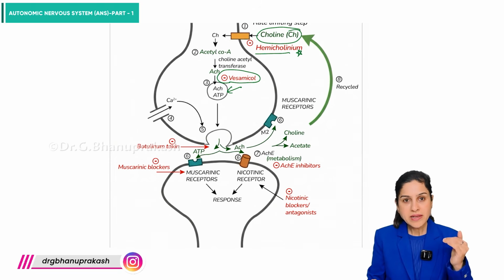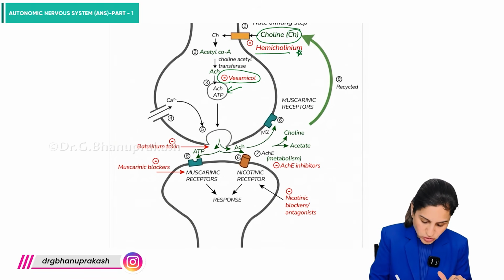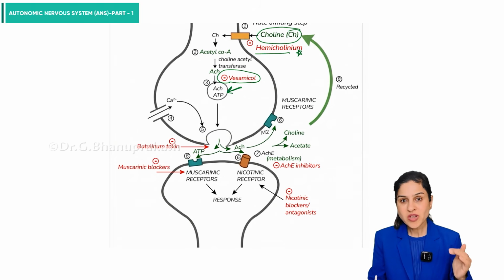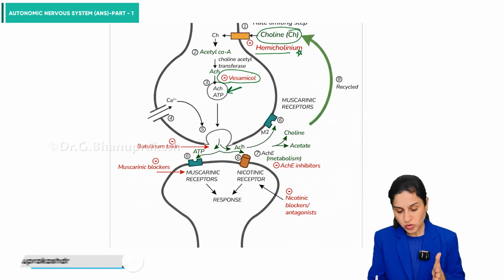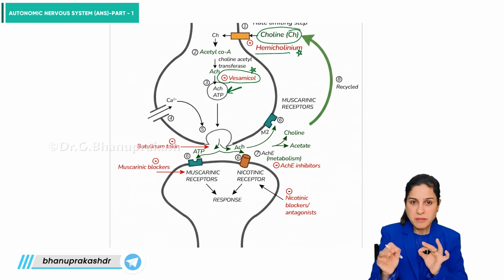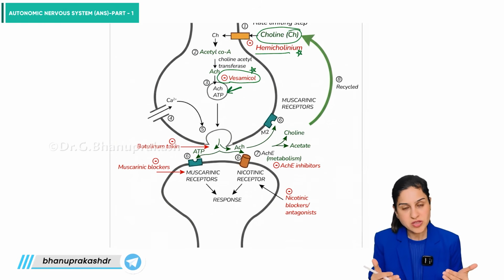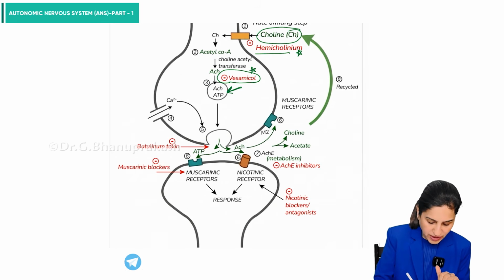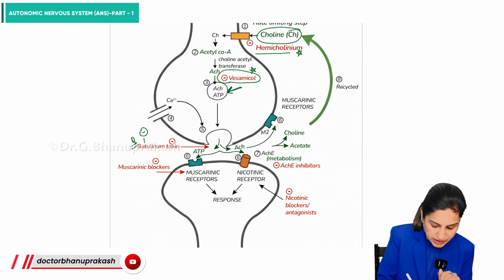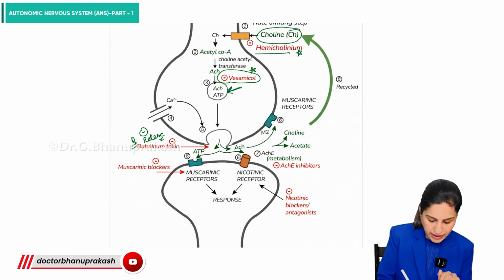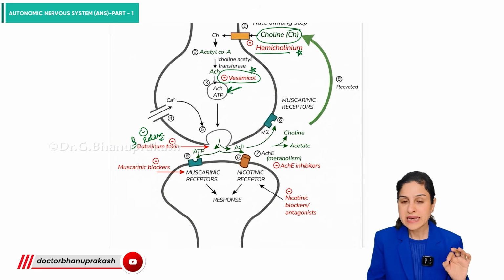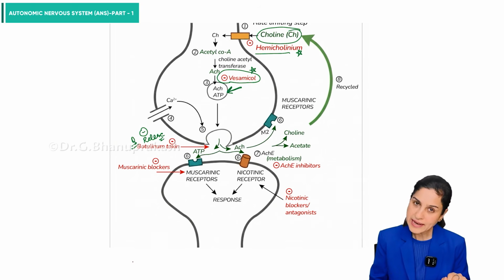Then once the acetylcholine is formed inside, it needs to get stored in the storage vesicle, right? So the drug which can inhibit the storage of acetylcholine in the storage vesicle is called vesamicol. Vesa means vesicle, so remember like that, vesamicol inhibits the storage into the vesicle. Third and very important drug is botulinum toxin, which works by inhibiting the release of the acetylcholine, right? It is asked in the exam, the mechanism by which the botulinum toxin works, and that is by inhibiting the release of the acetylcholine.